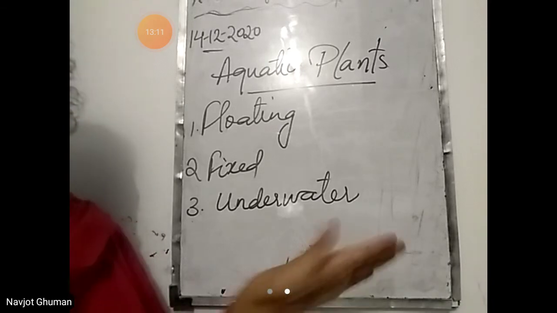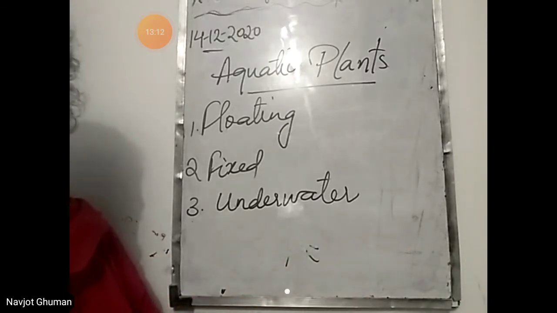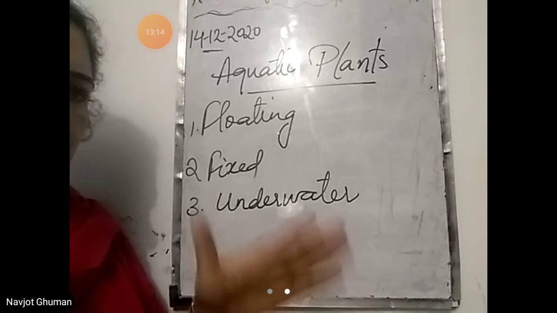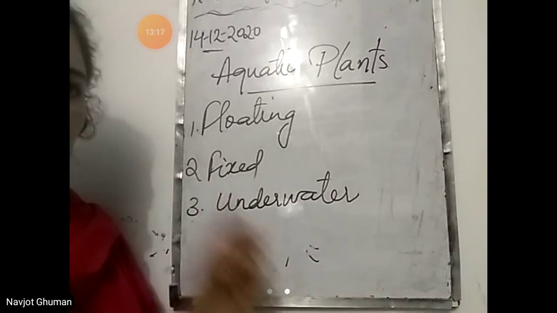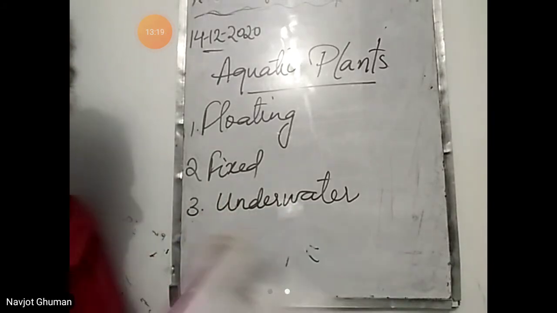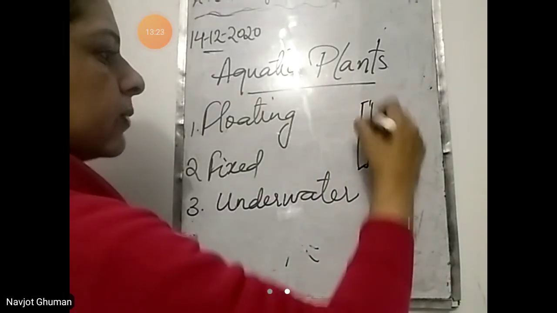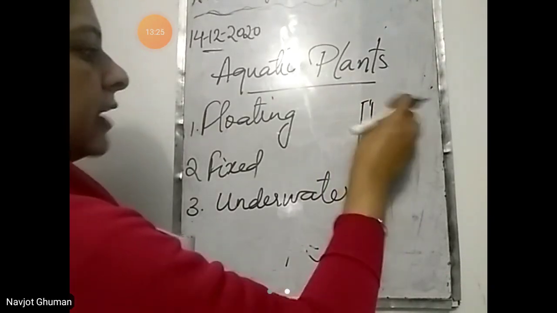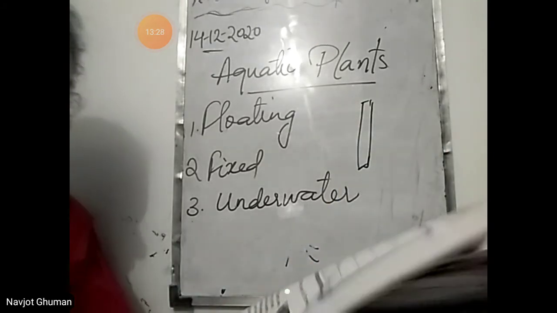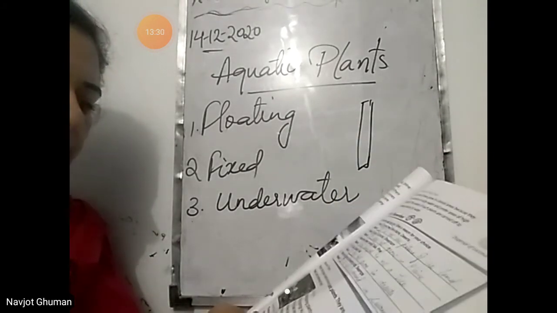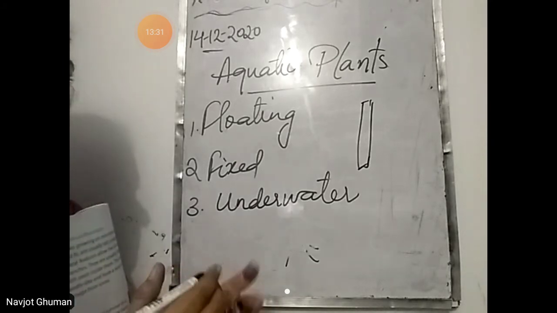Floating means they float on water. They float on water because their stems are hollow and spongy. जो उनकी stems होती हैं वो hollow होती हैं. Hollow means अंदर से खाली होती हैं, and they have spongy structure, soft होती हैं. That is why they float on water. Duckweed and water hyacinth are the examples.